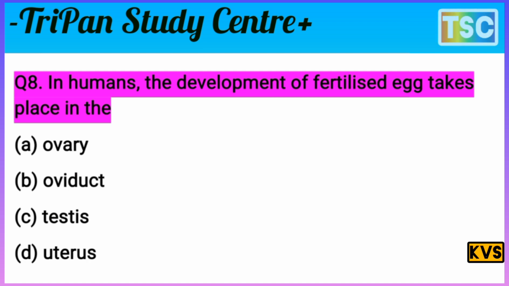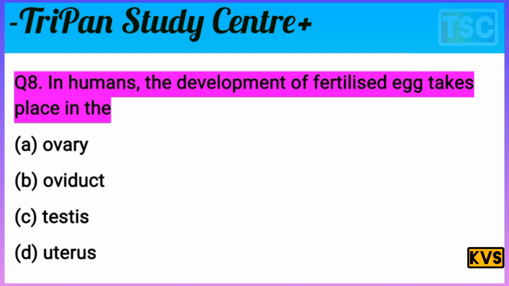The human being's developing fertilized egg takes place there. That's important. The question is very interesting, but first of all, check the correct answer for this question. I give you a few seconds. You must have a thought of your answer. Let's check the correct answer of this question.